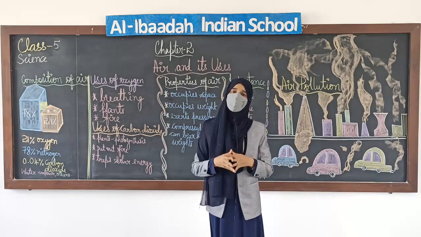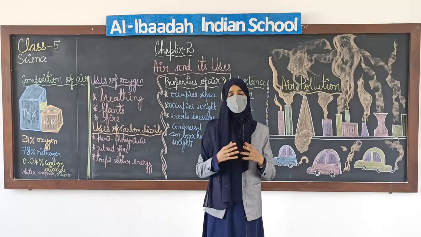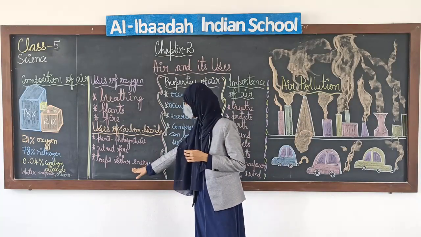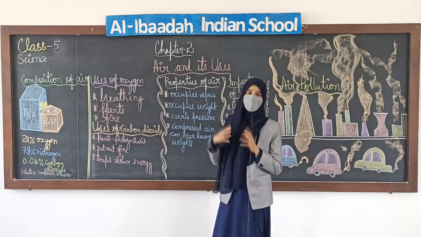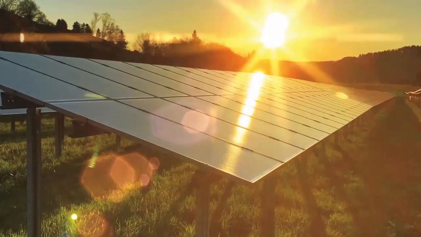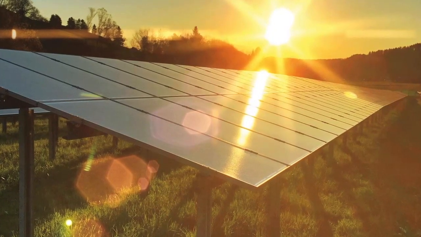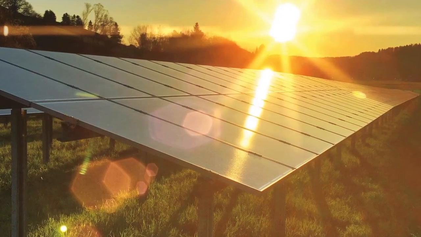From where do we get solar energy? We get solar energy from the sun. But how is solar energy trapped? It is trapped by carbon dioxide. Carbon dioxide traps solar energy and keeps the earth warm.